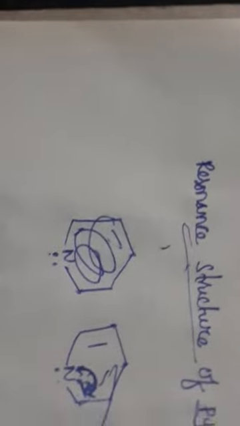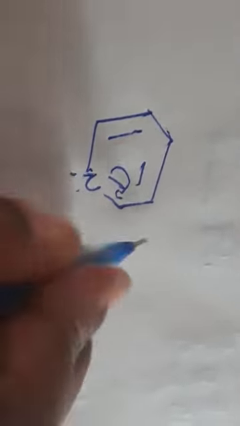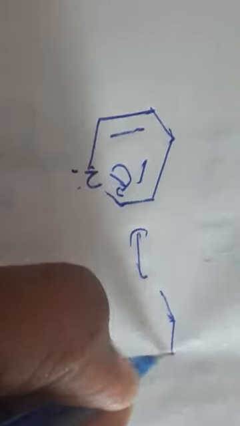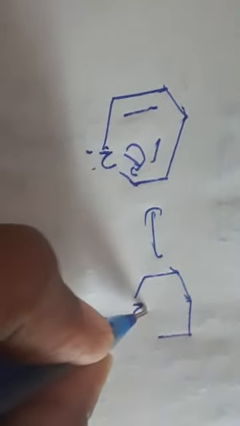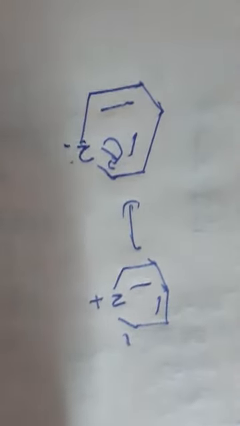Sorry, it's a wrong structure. See, I am turning the bond here, and it gets a structure like this, plus and minus.